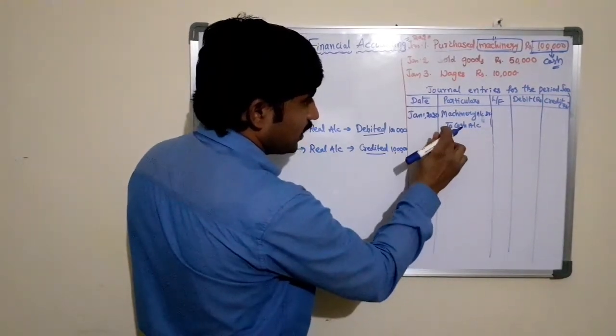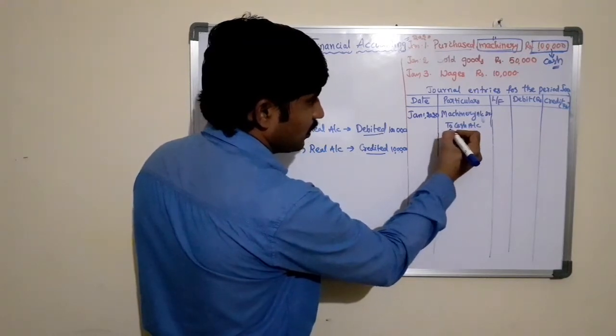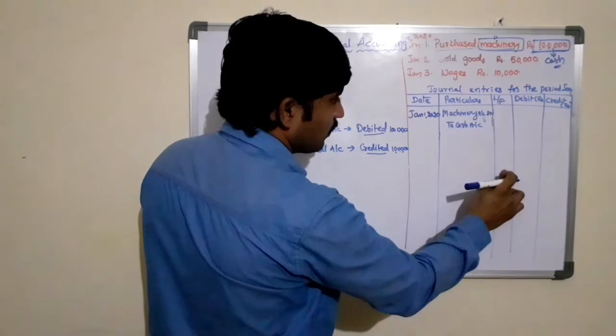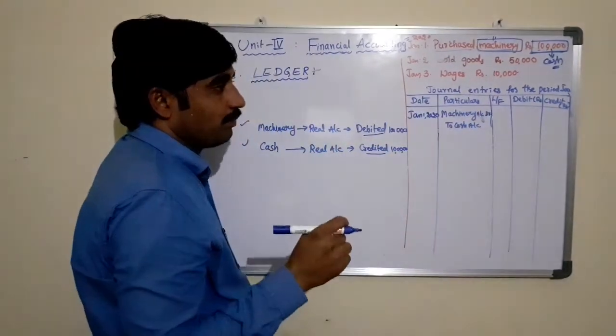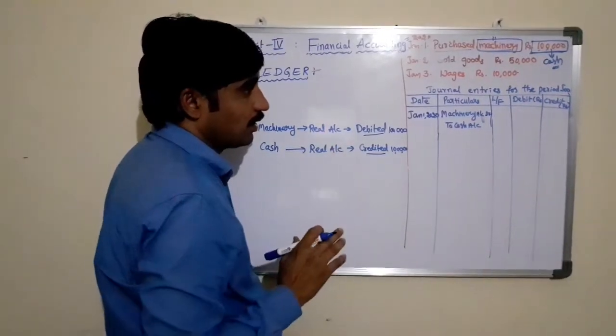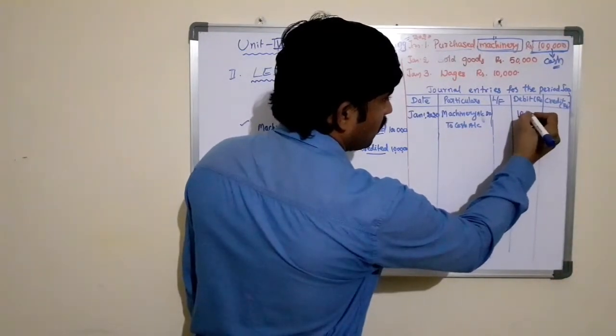While writing the credit item, we need to leave some space from left to right. Then you can start with the word 'To cash account'. So leave some space here. We need not write the folio number, the ledger folio number here, because we didn't prepare the ledger until now. So leave this column. Now what is the amount?